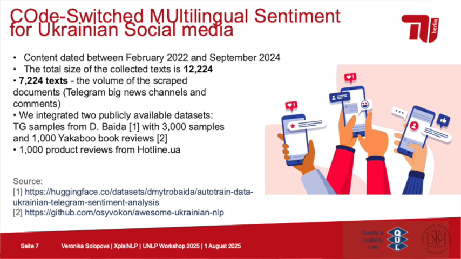Basically, the collected data spans from February 2022 to September 2024. The total size of the collected texts we annotated is 12,224. And basically, out of those a bit more than 7,000 stands for Telegram messages from big channels. We also integrated two publicly available datasets, TG samples from Baida et al. with 300 samples, and 100 samples from Yekaboo book reviews and 100 product reviews from Hotline, so that we also add more of this idea of commercial and product kind of reviews and opinions.